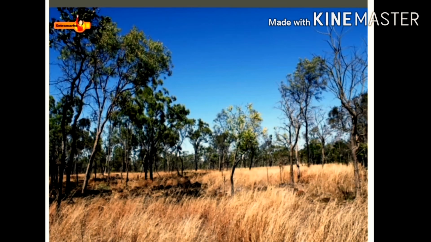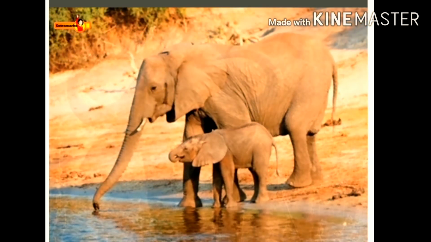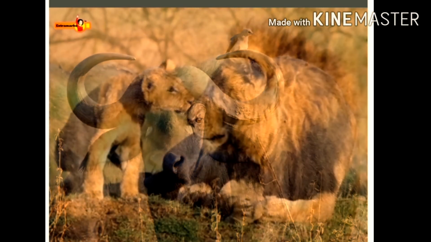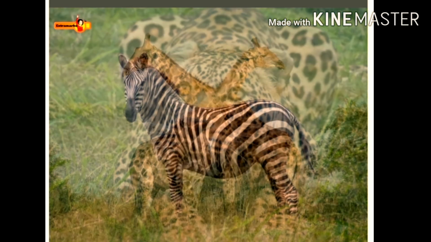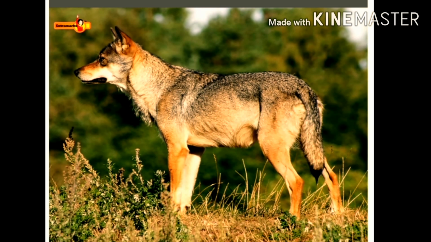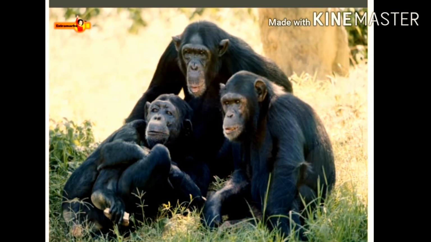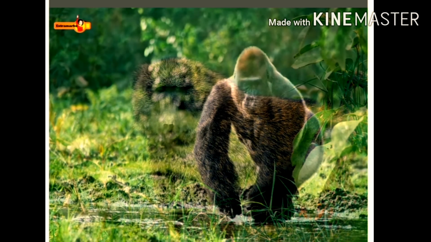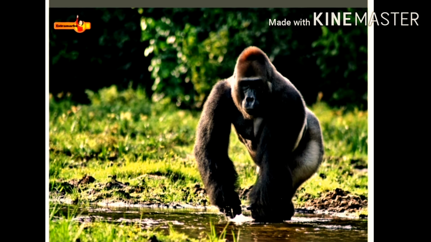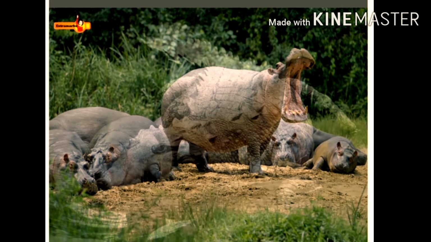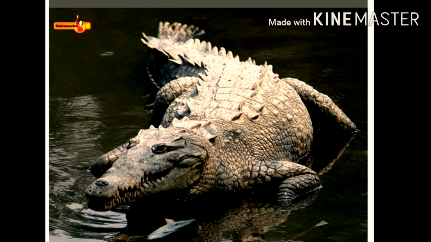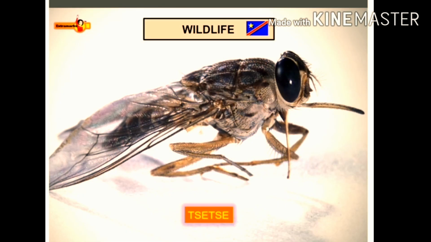A large variety of wildlife is found in the forests and savannas of DRC. Large mammals like elephants, buffaloes, lions, leopards, giraffes, zebras, wolves, and rhinoceros are commonly found roaming in the savannas. Animals living in the forests are chimpanzees, baboons, gorillas, etc. Animals living in the water are hippopotamus and crocodiles. Among the insects, a dangerous fly named tsetse is found, which causes sleeping sickness to humans.